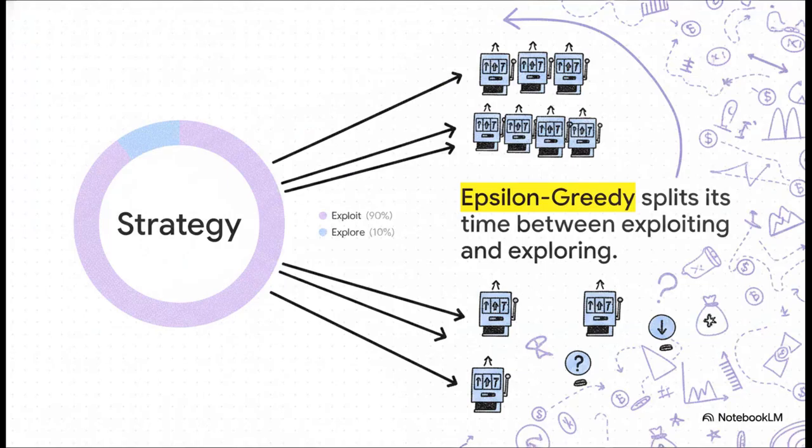The epsilon greedy strategy is one of the earliest and honestly most straightforward solutions out there. It essentially splits its time. For the vast majority of your polls, let's say 90% of the time, you act greedily and exploit the machine that has the highest known payout based on your history. But for that remaining tiny fixed fraction, our epsilon, say 10%, you just pick a machine completely at random.